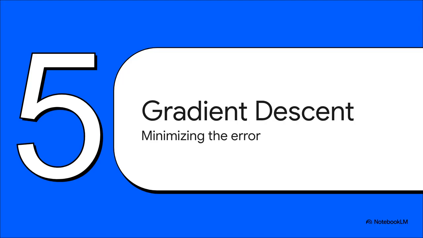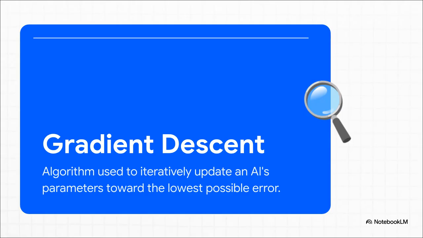Which leads us to Section 5, gradient descent explained simply. So you might be wondering, how exactly does the machine know which direction to adjust its parameters to minimize that loss? Well, it uses an optimization algorithm called gradient descent. I know, it sounds incredibly complex and intimidating, but the underlying concept is actually quite intuitive once you visualize it.